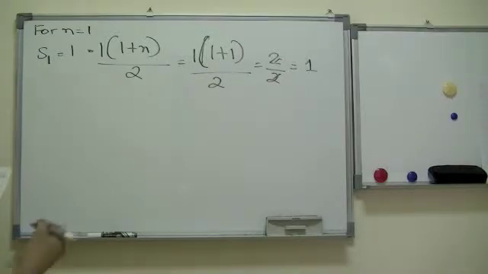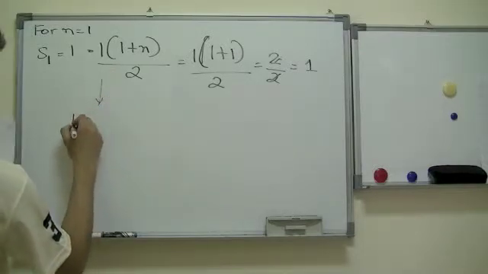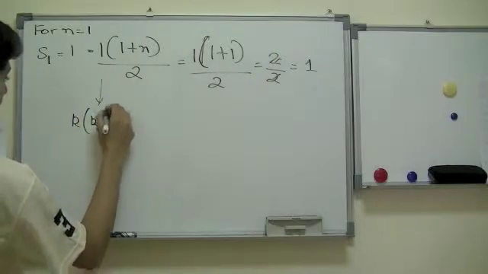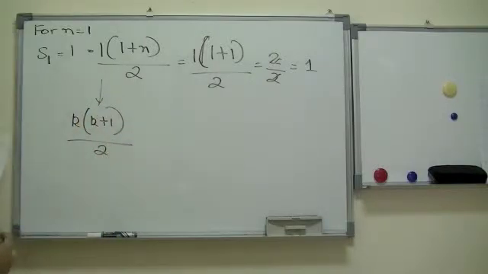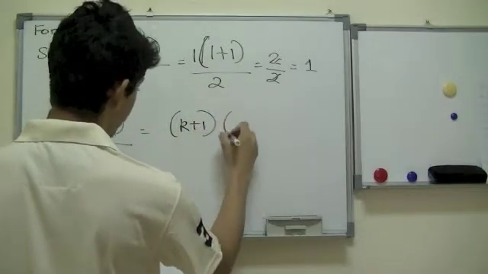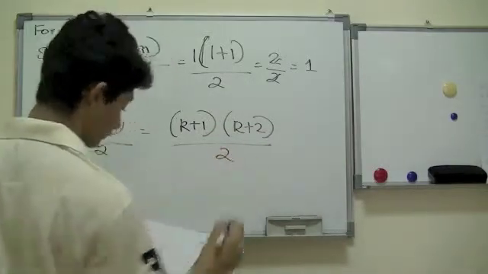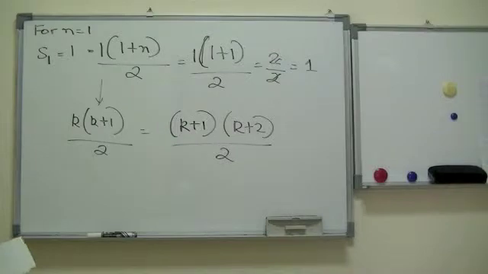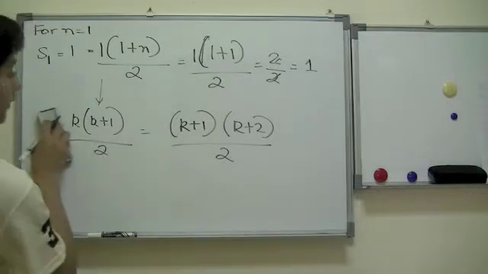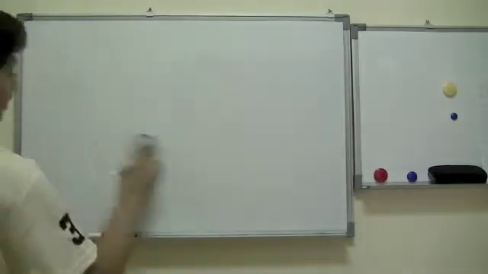Now let's go ahead and assume the truth as well. So we form the formula right here. We can say r times r plus 1 divided by 2. Okay? Does this imply the truth for this? It would be r plus 1 times r plus 2 divided by 2, the same over here as well. Now basically what we are trying to do is generate the formula for the r term, using this formula that we just talked about.